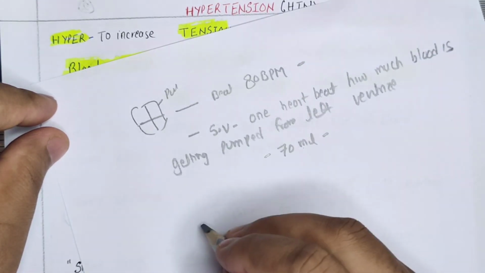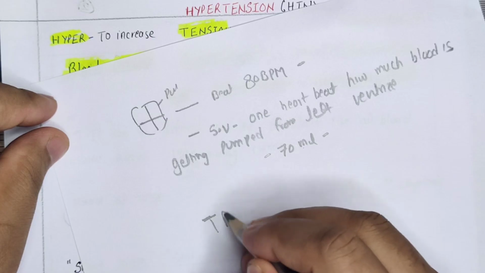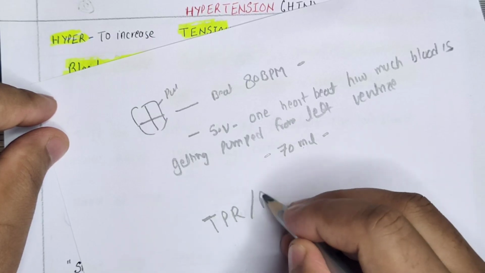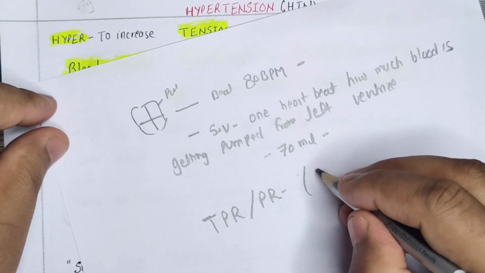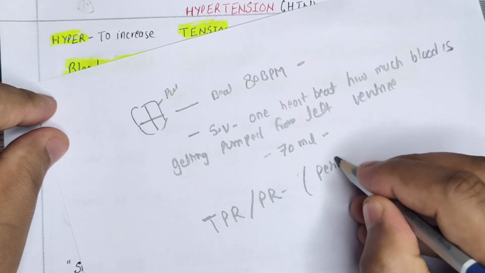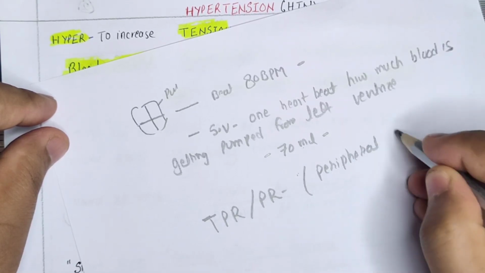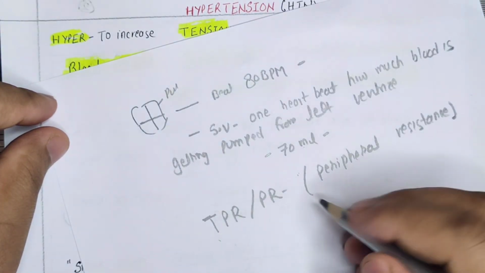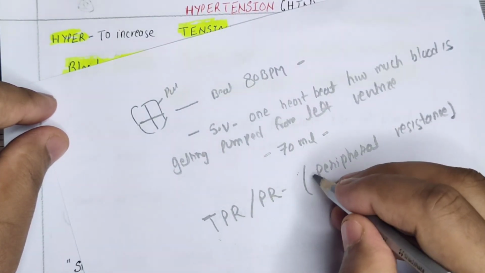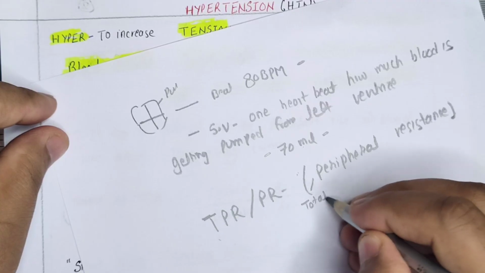Now there is another parameter called TPR, or generally we will just call it PR. This PR is not permanent residency. This is called peripheral resistance, or TPR, total peripheral resistance.